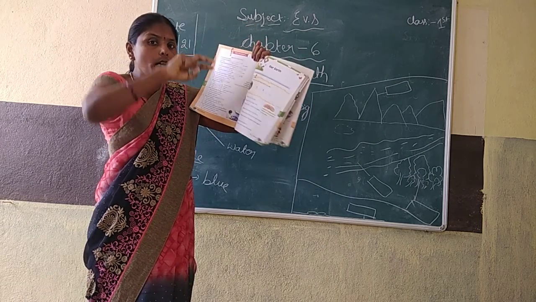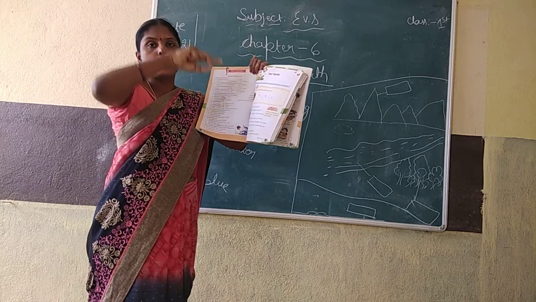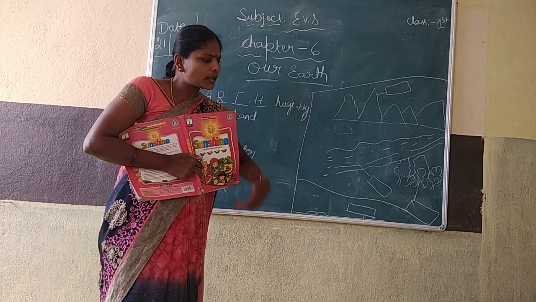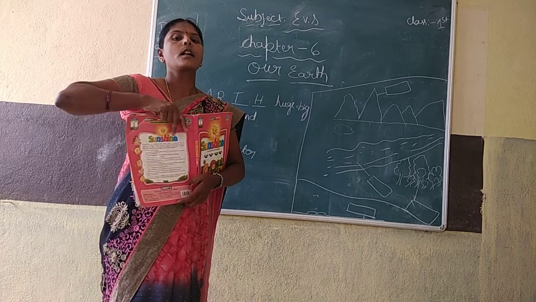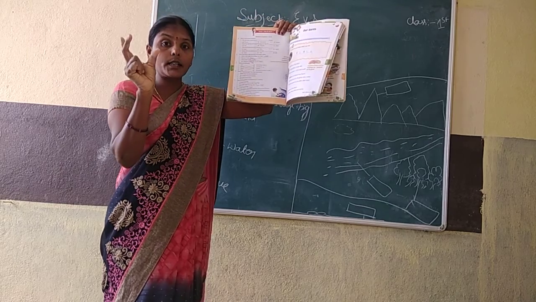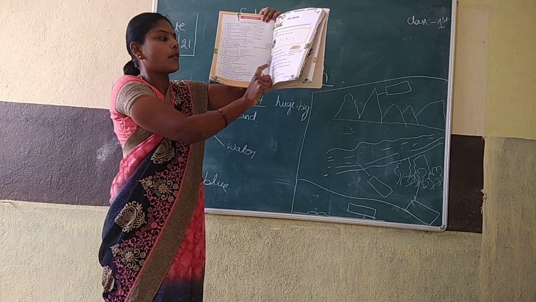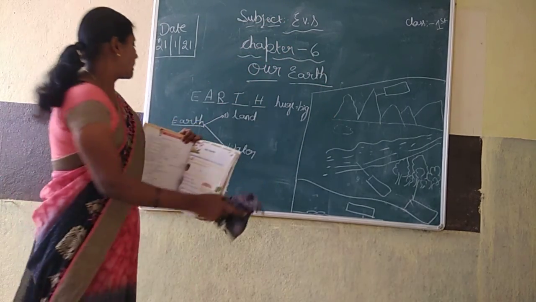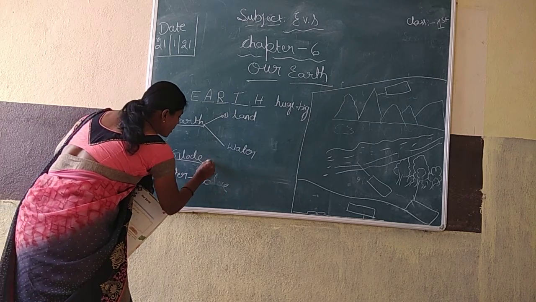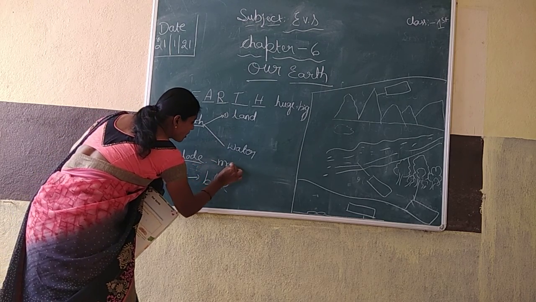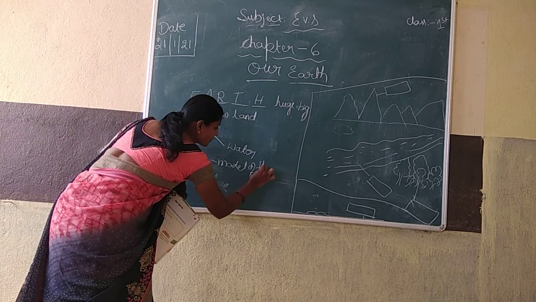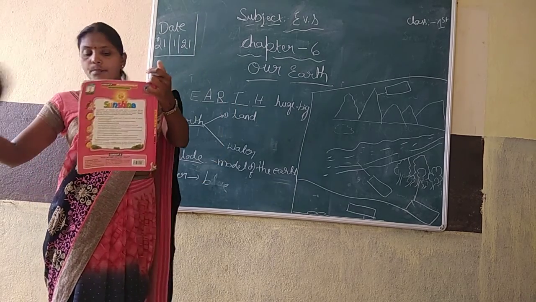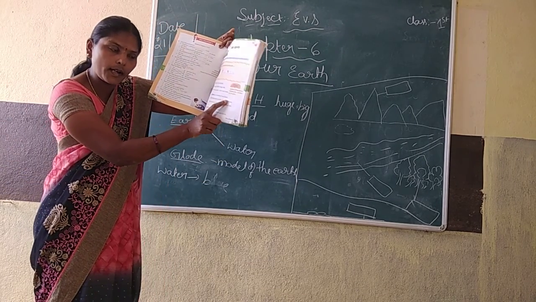A globe is a model of the earth. How does the earth look? We are not going to see it from Ballari, next to Bangalore, Mysore. What is the shape of the earth? You can't see it like this. So, the model of the earth is the globe. What is a globe? It is a model of the earth. Understood? What is the globe? It is a model of the earth.